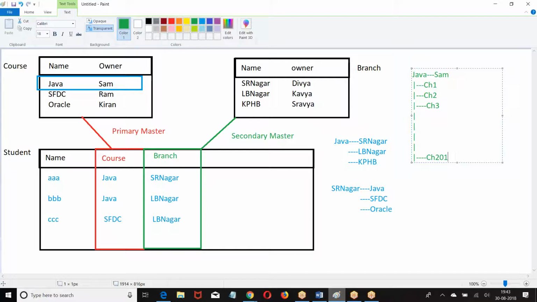200 child records. If a master record has more than 200 child records, you cannot delete that master record.